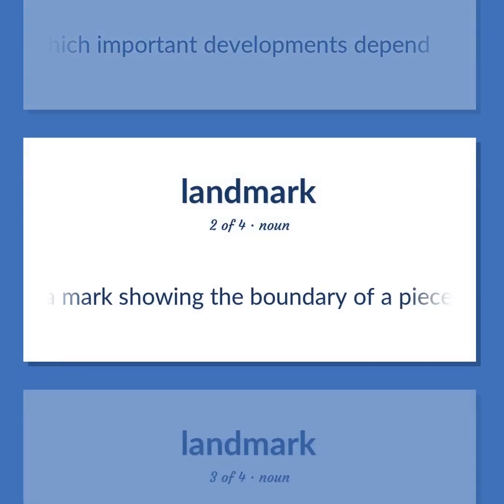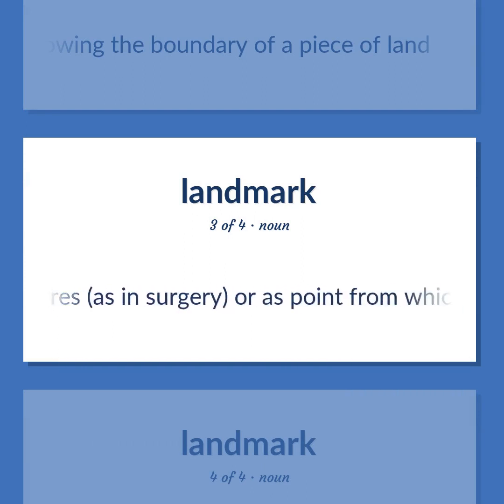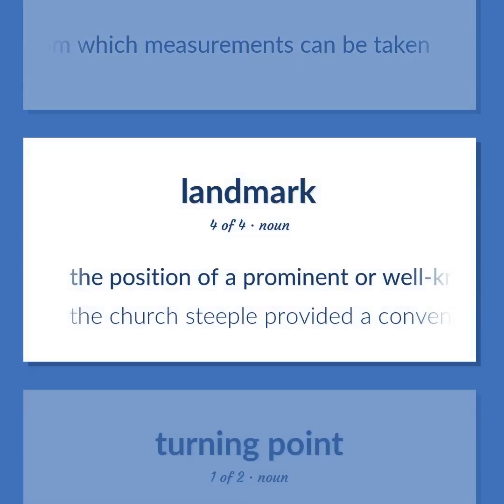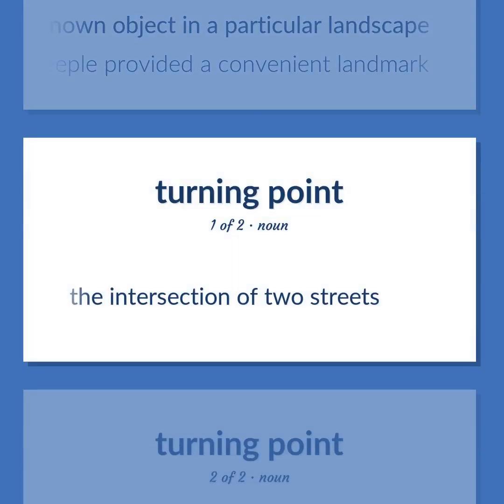A mark showing the boundary of a piece of land. An anatomical structure used as a point of origin in locating other anatomical structures, as in surgery, or as a point from which measurements can be taken. The position of a prominent or well-known object in a particular landscape. The church steeple provided a convenient landmark. The intersection of two streets.